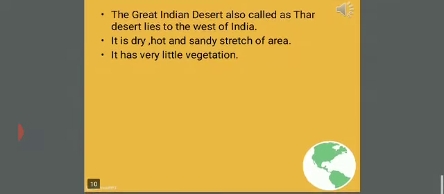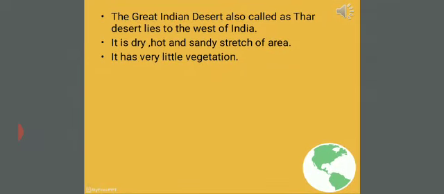As we already know, in desert regions the temperature is very high. There the rainfall is also scanty or less, and the cultivation is not good. For that reason the population is very less in desert regions.